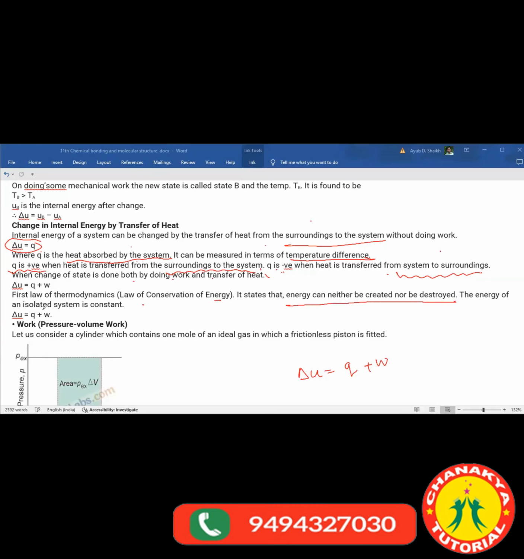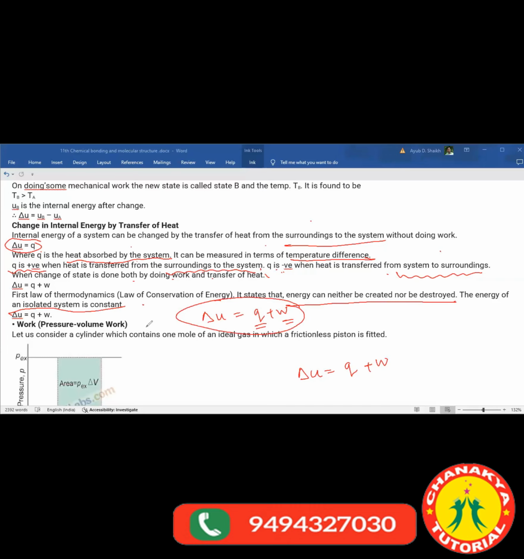The energy of an isolated system is constant, right? And that would be proved by this: internal energy delta U is equal to Q plus W. Means total amount of heat exchange plus amount of work done. So by that you are able to calculate the internal energy.